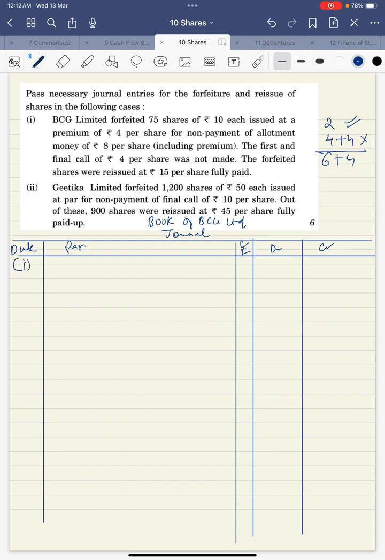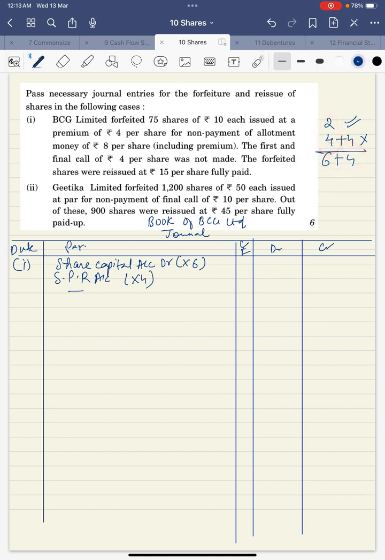So the first entry I need to write is for the forfeiture. So my entry will be share capital account debit. See, share capital will go by 6, SPR will go by 4. This is my debit part, 6 and 4. So next is securities premium reserve account. Share capital will go by 6, securities premium by 4. And how did I get it? I've informed over here also.